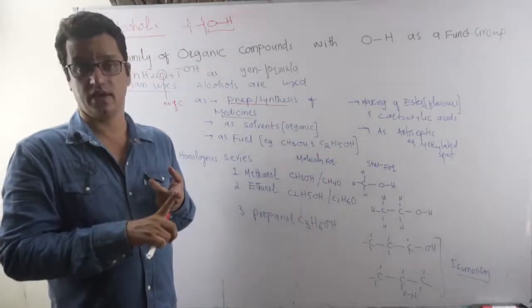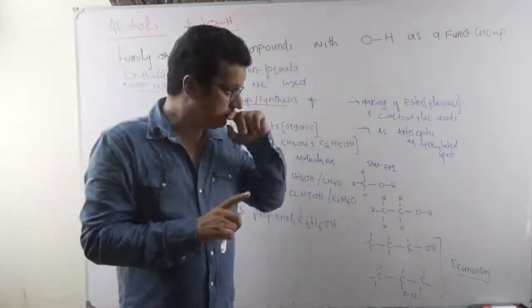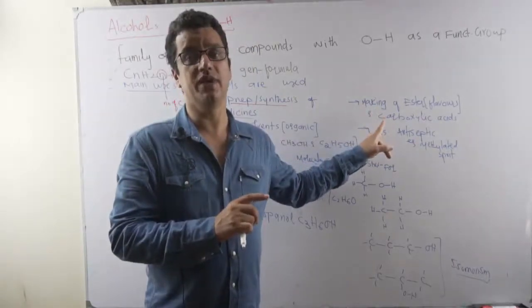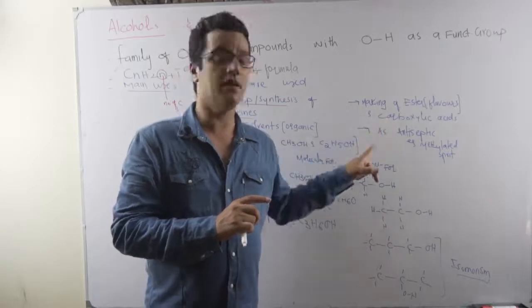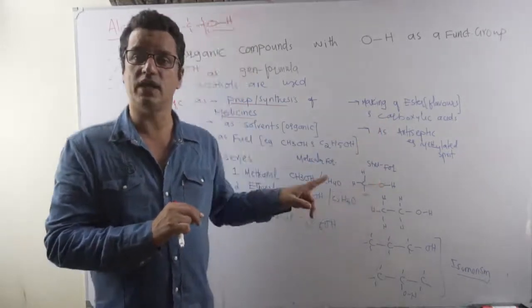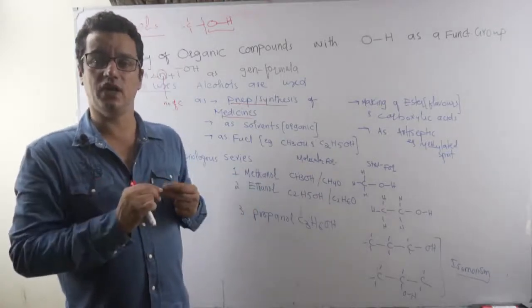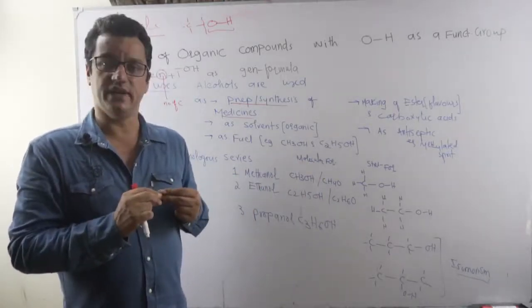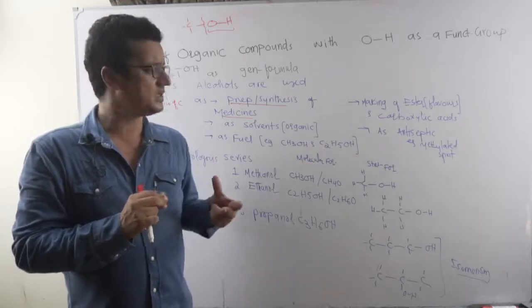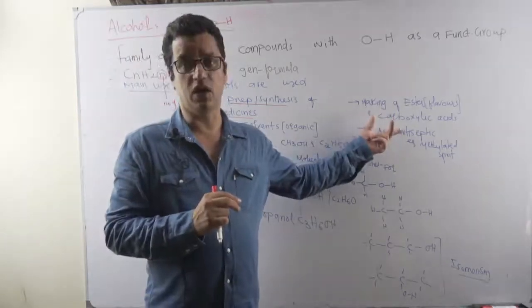Alcohols are used in making esters directly. Alcohols are also used in making carboxylic acid, for example ethanol to ethanoic acid, vinegar. A huge amount of vinegar is required all around the world as a food preservative and meat tenderizing agent, and this is basically made from alcohol.